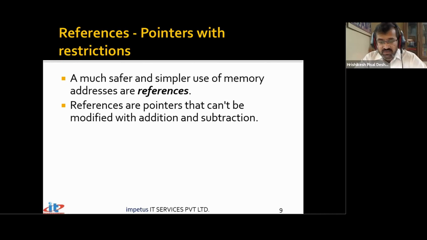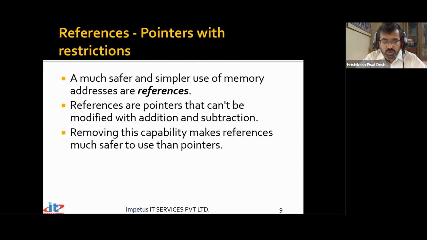Whenever I say reference in the program, it is by default dereferenced. So it will alter the value of the variable to which it is referring. It will not change the reference's value. The variable the reference points to will have its value changed. The reference's value will never get changed because they are more like constant pointers. Removing this capability makes references much safer than the use of pointers.